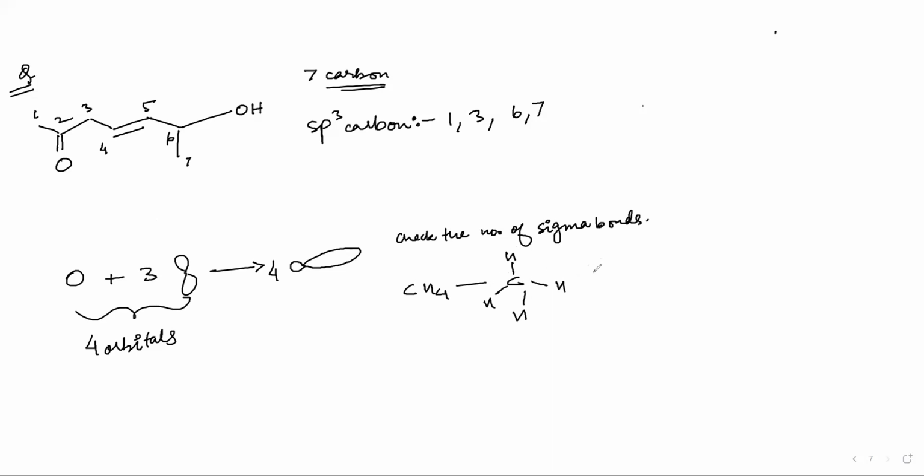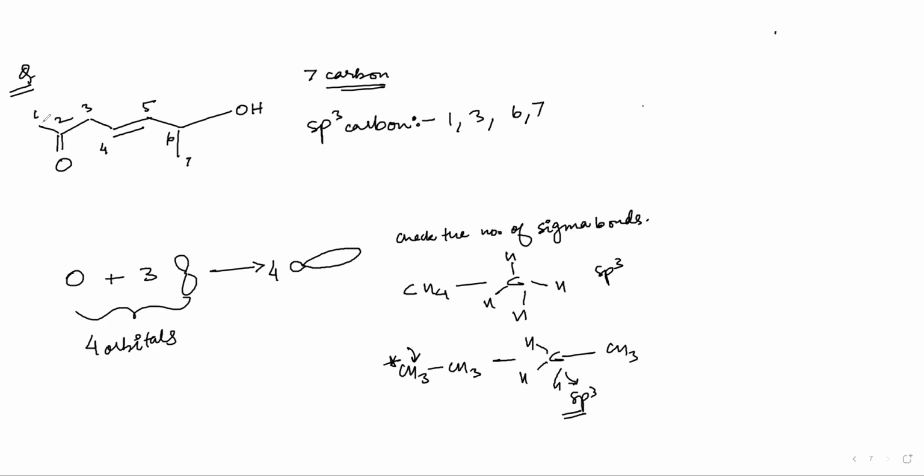So if there are 4, I will say this is sp3. For example, if I have CH3-CH3, here also each carbon atom has 1, 2, 3, 4 bonds. 4 sigma bonds, that is 4 single bonds, right?